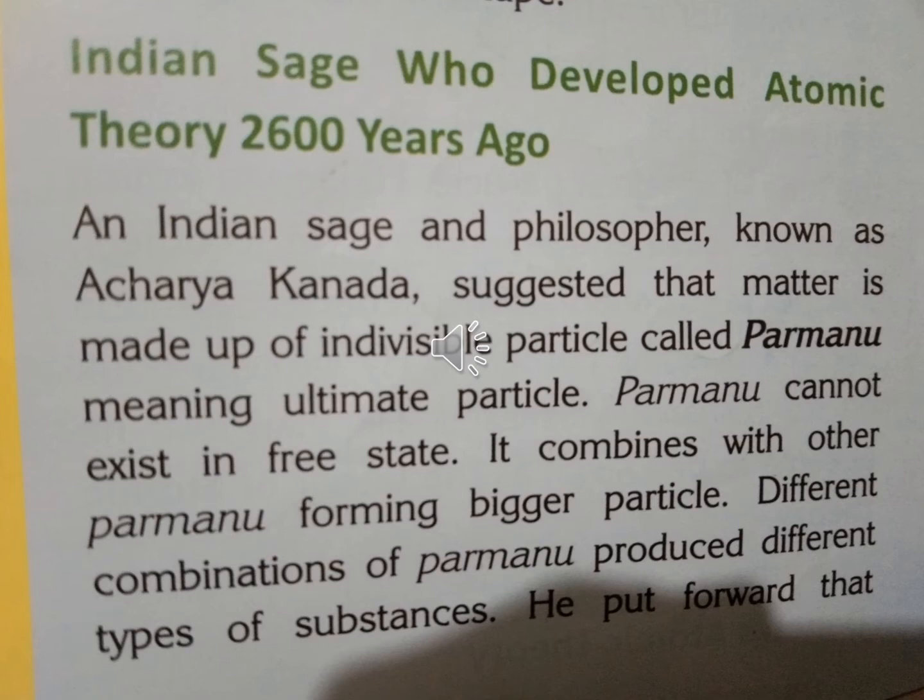An Indian sage and philosopher known as Acharya Kannada suggested that matter is made up of indivisible particles called Parmanu, meaning ultimate particle.